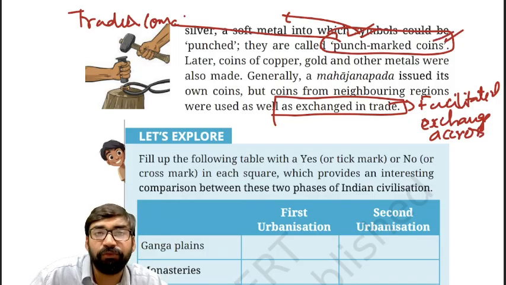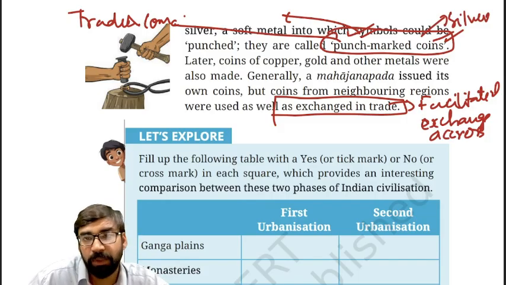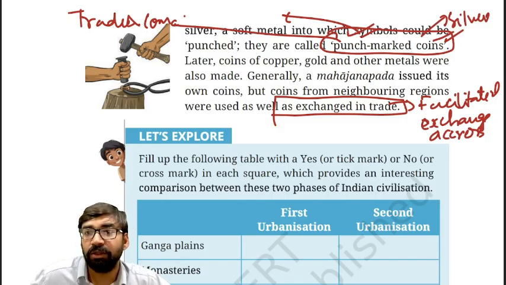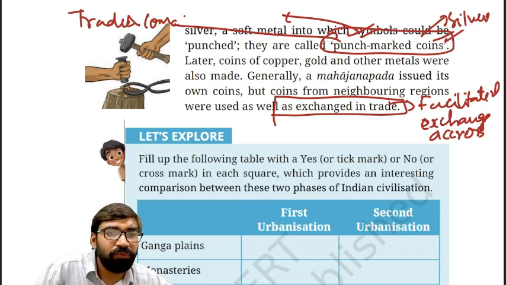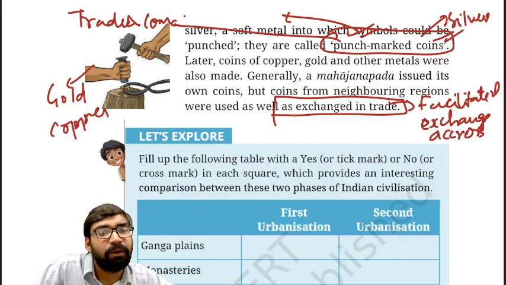These coins were made from which metal? Mostly silver coins. Mostly silver coins. Clear? Remember this. And they are called punch marked coins. Later you will see that coins of various other metals will also be there, like gold coins will also be there, copper coins will also be there, and others.